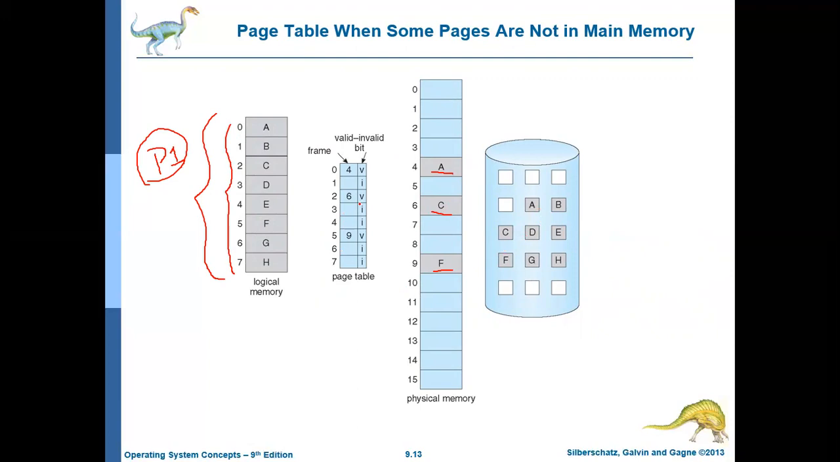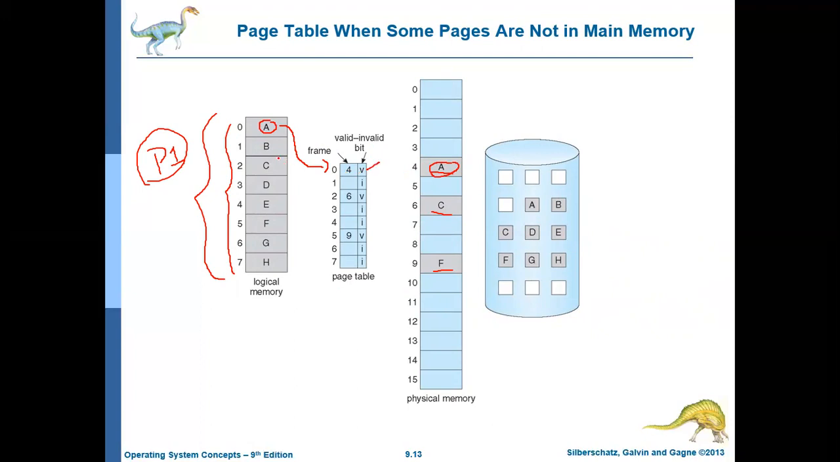The memory management unit uses the page table to map the logical or virtual memory to the physical memory. So the frame corresponding to page 0, is it available in the main memory? That is page A. Is it available? Yes, it is available. In which frame? It is available in frame 4. So the valid bit is V.